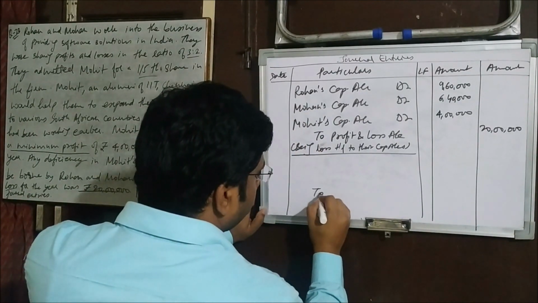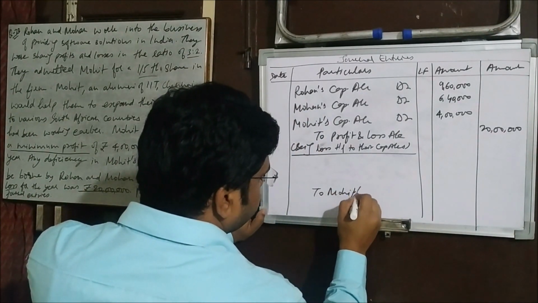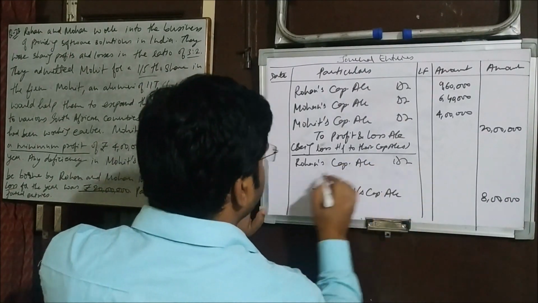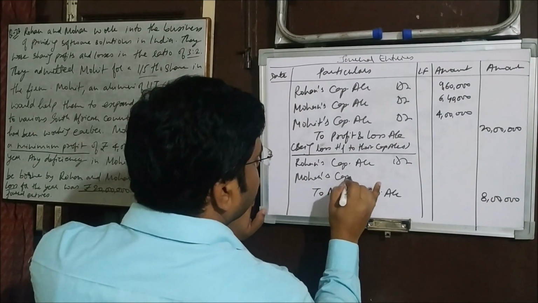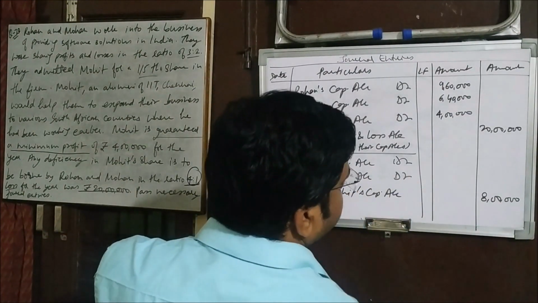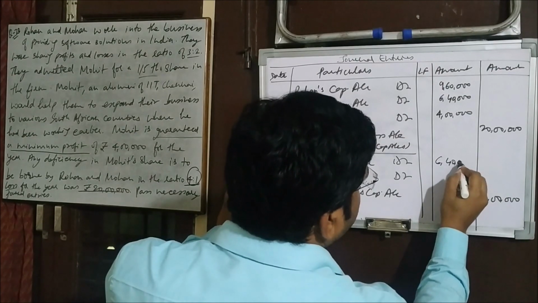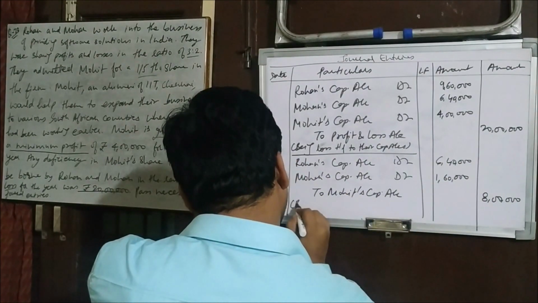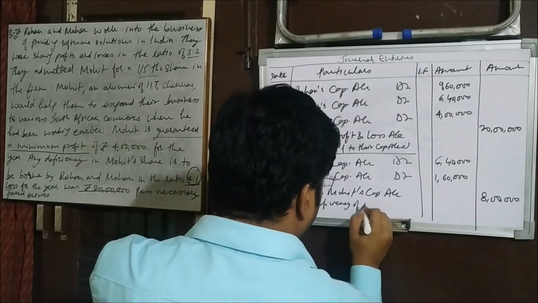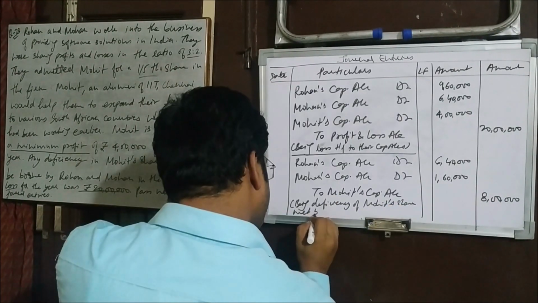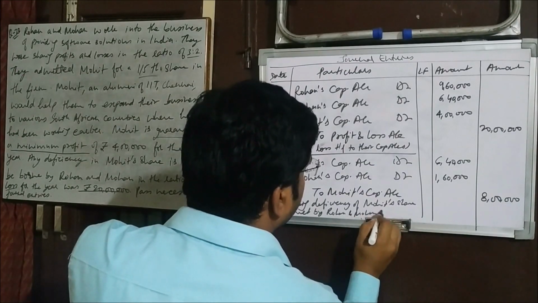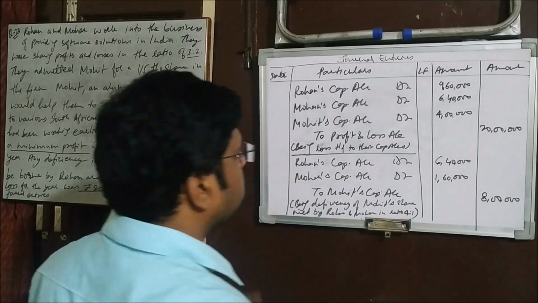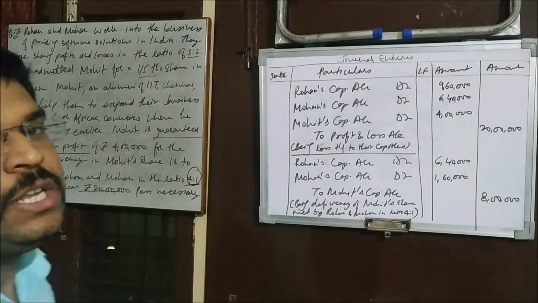So his capital will be credited by 8 lakh rupees. Rohan's capital account is debited and Mohan's capital account is debited, 6,40,000 and 1,60,000, being deficiency of Mohit's share met by Rohan and Mohan in the ratio 4:1.